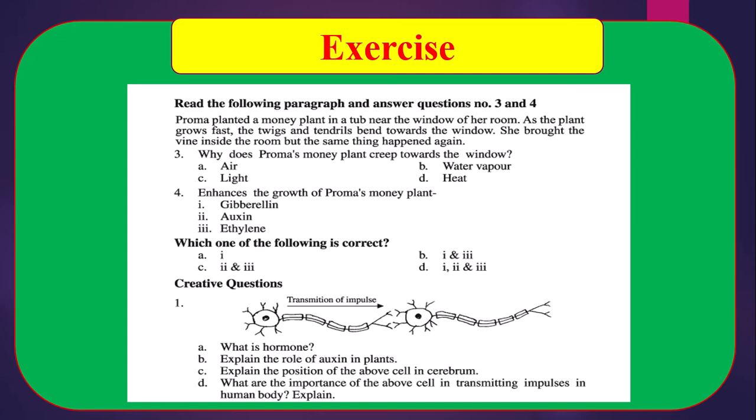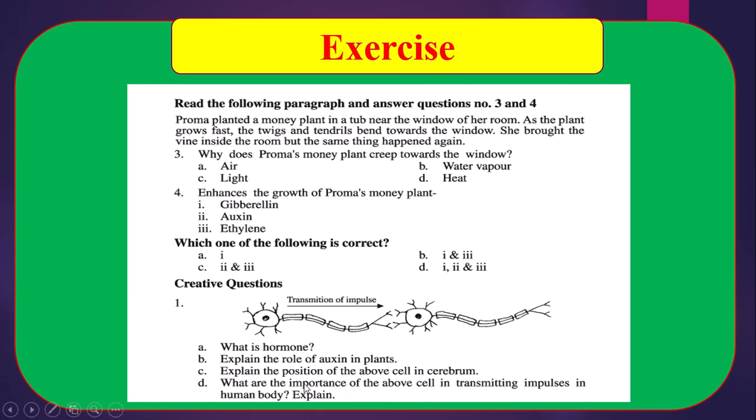That means the above mentioned cell is a neuron, and the neuron is placed in the cerebrum. Some description of the cerebrum as well as the function of this cluster of neurons we have to discuss in the answer of question C.